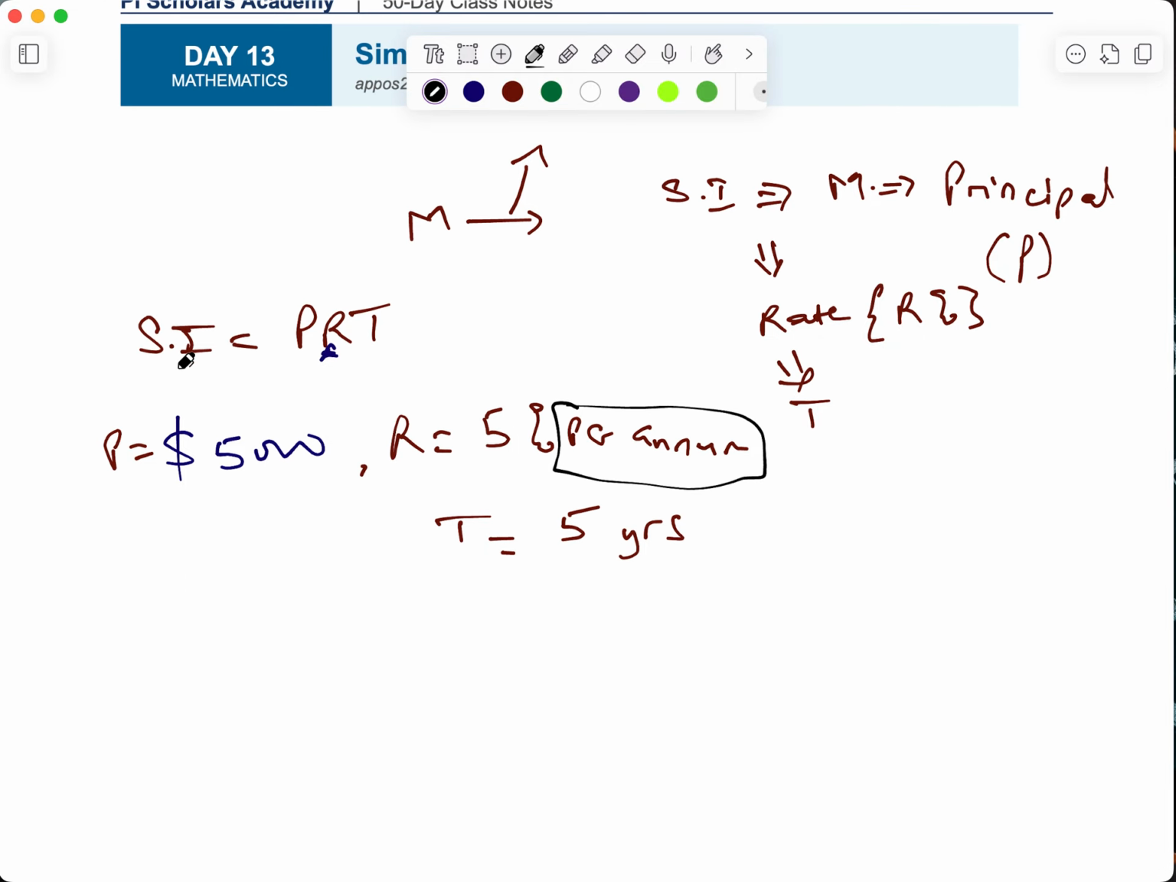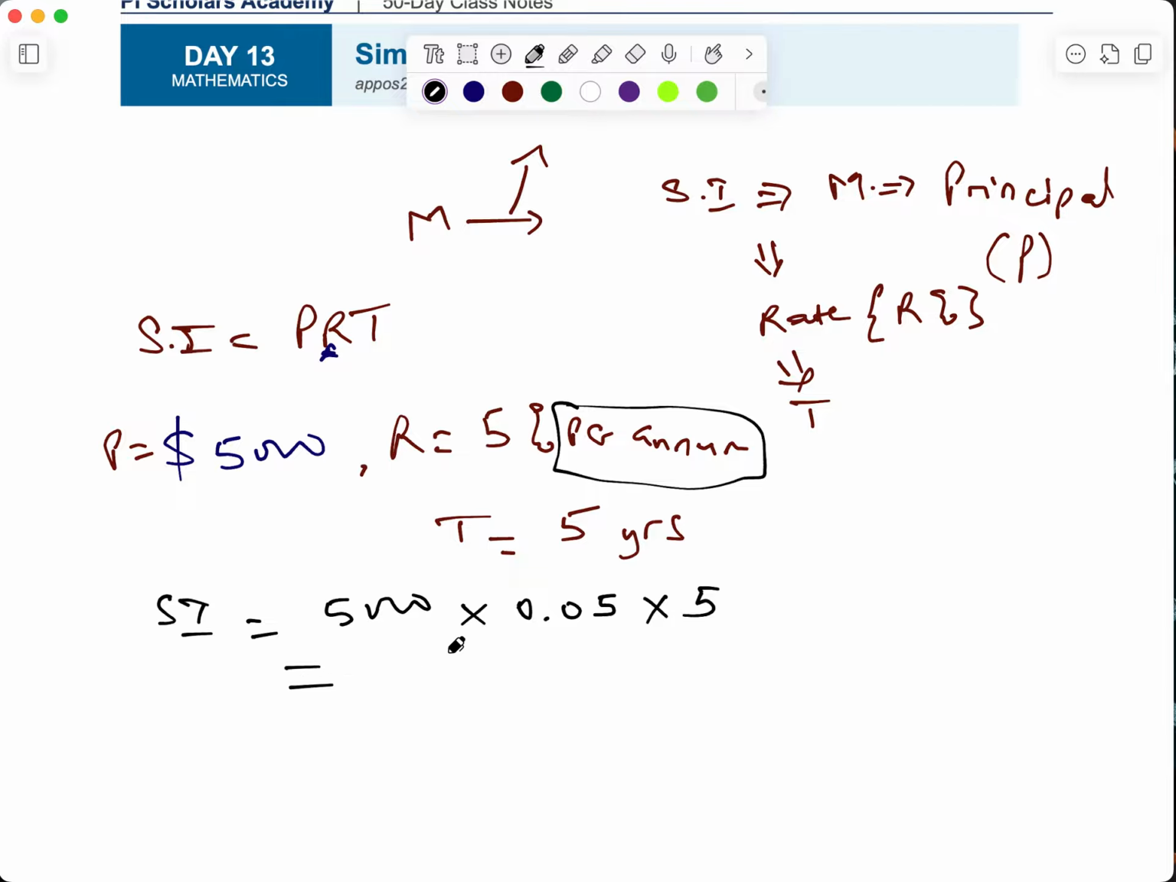So let's quickly find the simple interest on this. The simple interest is going to be 5,000 multiplied by the rate. If you convert this 5% to a decimal, that will be 0.05, then multiply by 5.